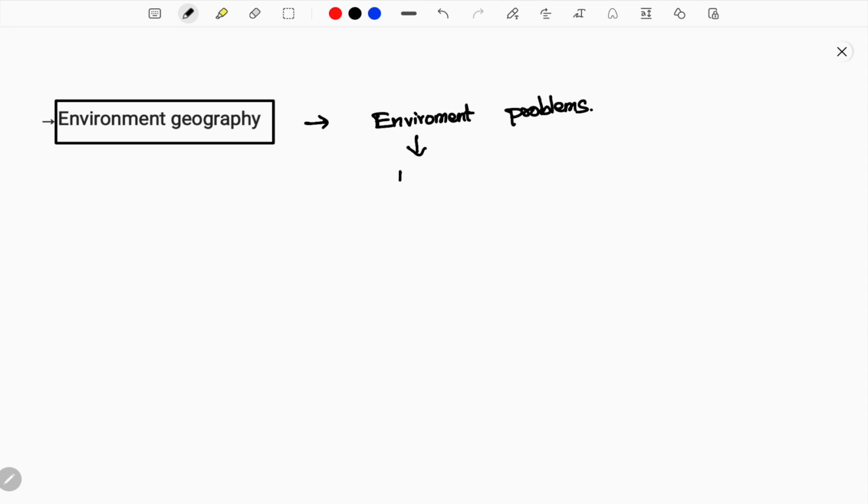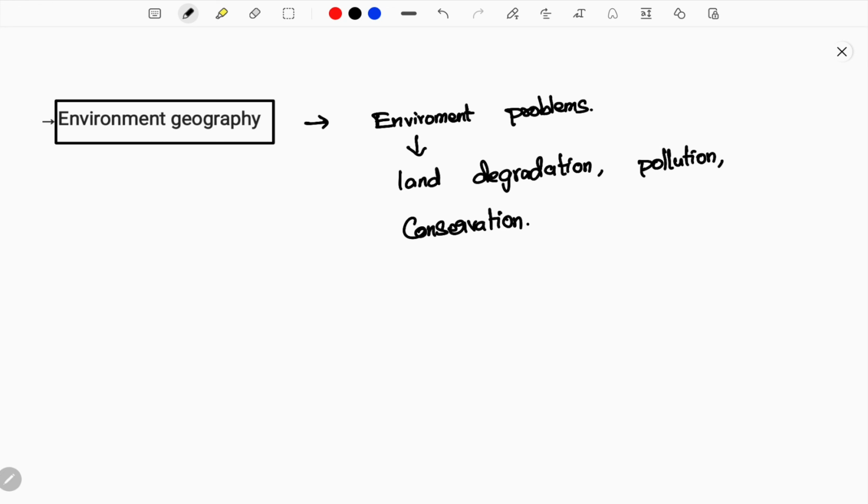It is none other than land degradation. We study how the land is degraded and what issues are faced. Again, we study pollution, how pollution is affecting people and the environment. And we also study how to conserve the environment. So conservation measures are also studied in environmental geography.